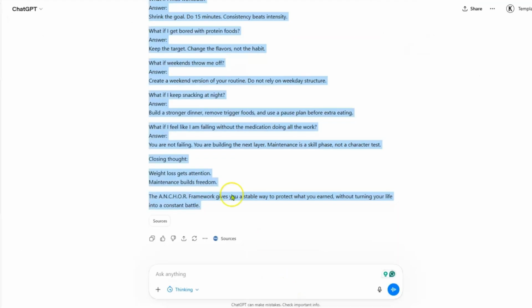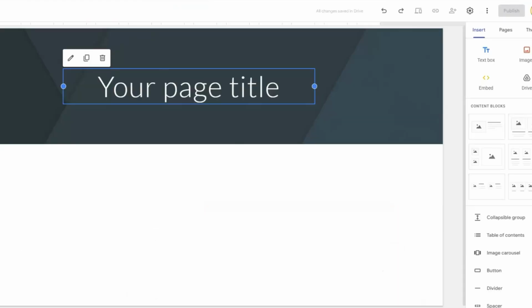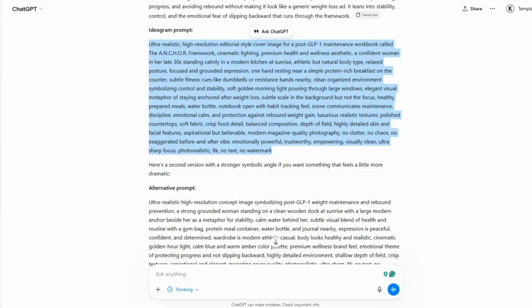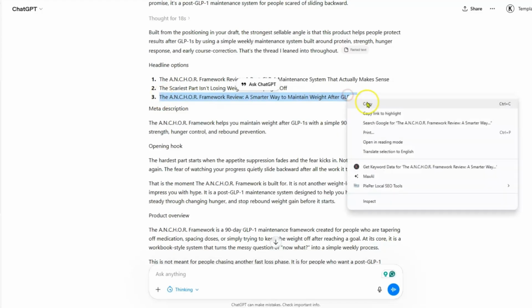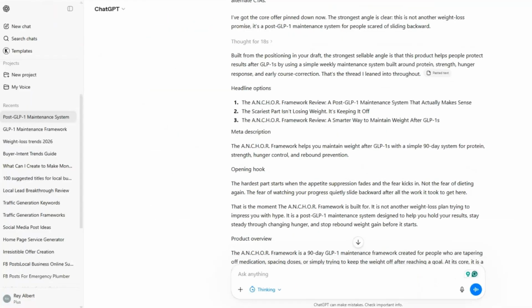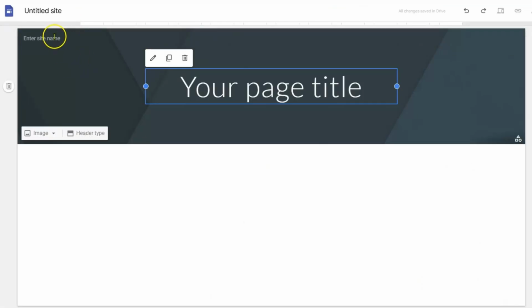So what we're going to do now is go back to the website that we're building, and we're going to put a title. We can go back here to GLP-1, and up here, what kind of title do we want? We're going to choose a title. I'm just going to put here the anchor framework, blah, blah, blah, just like that. Copy that. I'm going to go back to my website that we're building here.